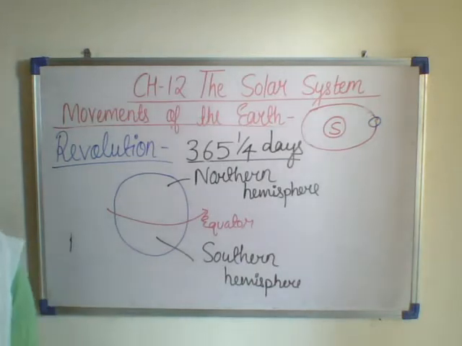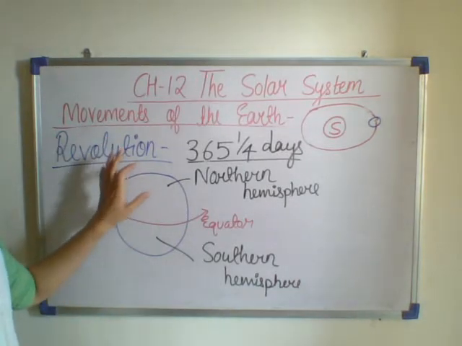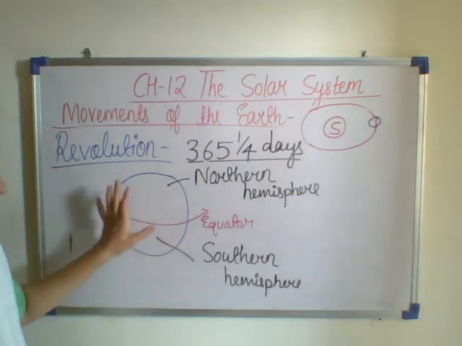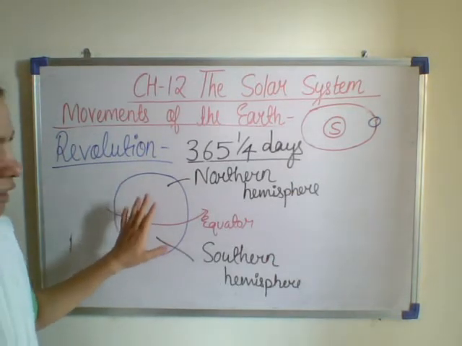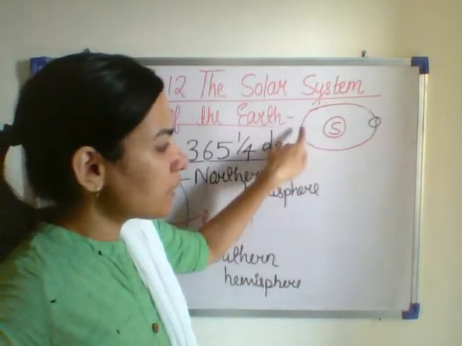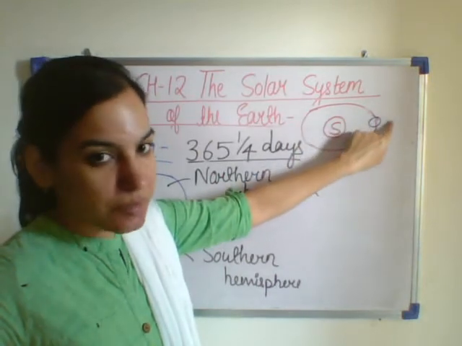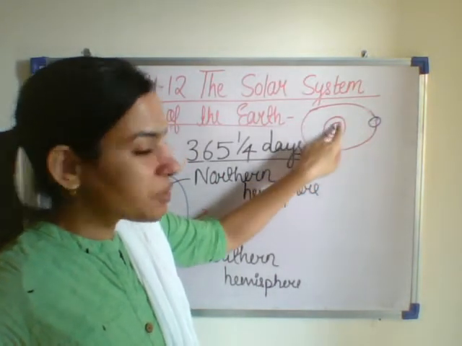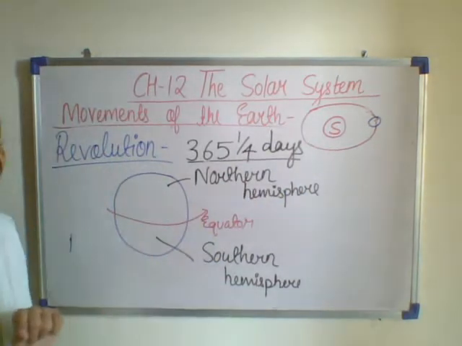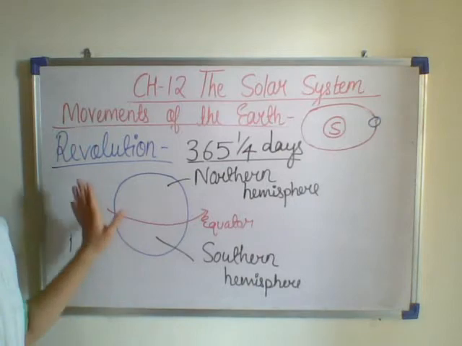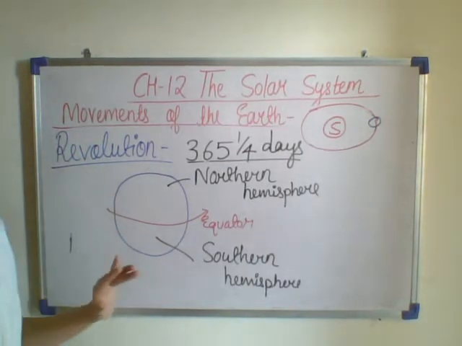When the earth revolves around the sun, this tilt causes the sun rays to fall directly on the northern hemisphere or southern hemisphere, depending upon the position of the earth. What happens when the earth moves around the sun? One part, that is either the northern or the southern hemisphere, will face towards the sun. The half that receives more sunlight has summer season and the other half has the winter season.